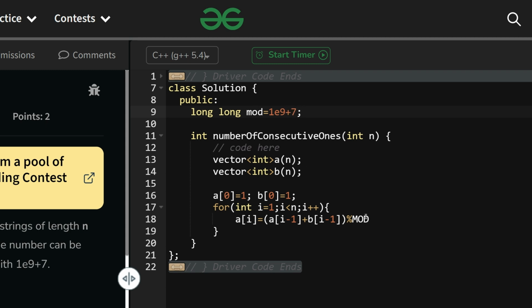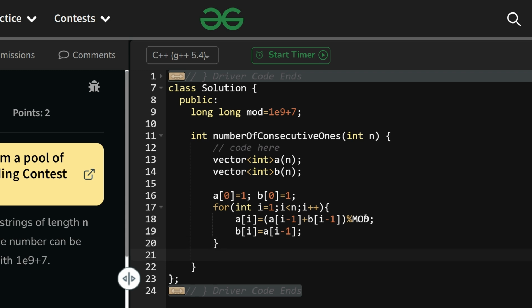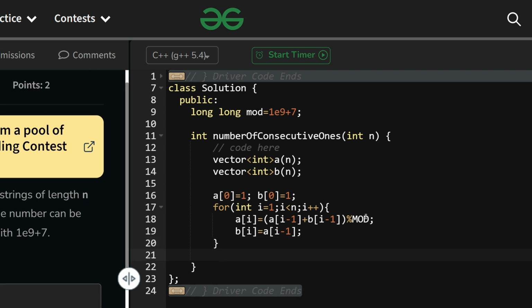Okay, now moving on. b of i is equals to a of i minus 1. I will not take a mod here because it is not necessary. a of i minus 1 already contains a mod value. Okay, now what will I do?